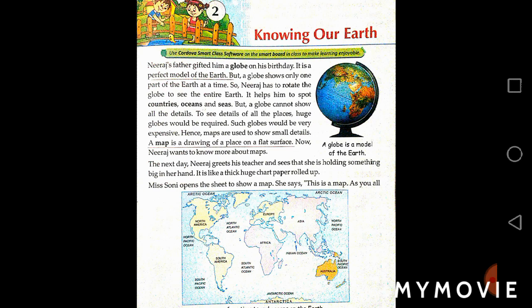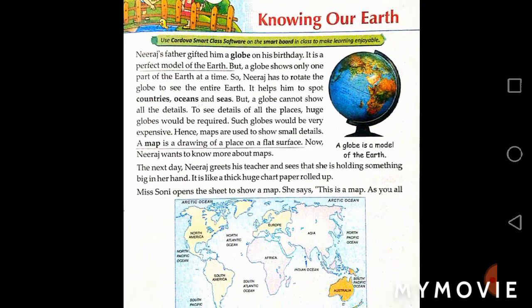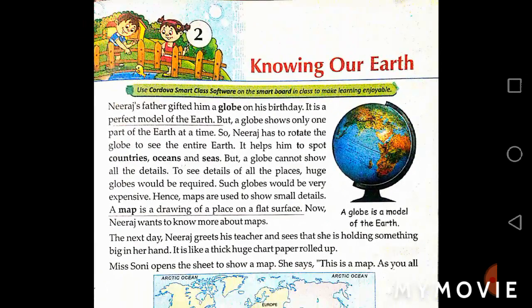So students, here I am with the next chapter, that is chapter number 2, Knowing Our Earth. Before we begin this chapter, I would like to discuss some points. In this chapter, first of all, we will cover the main points.